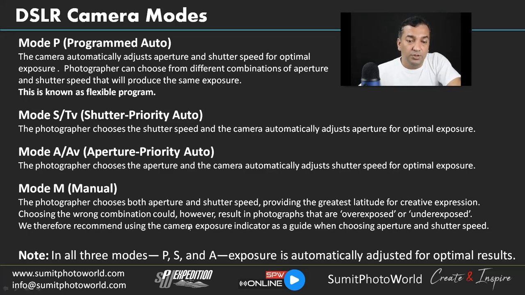Choosing the wrong combination could, however, result in photographs that are overexposed or underexposed. So if you choose different settings and you don't notice how the light meter is reading the values, it can be very tricky and can give you very average kinds of results. So be careful when you are playing with the manual mode. Always keep an eye on the light meter, how the light is reading.